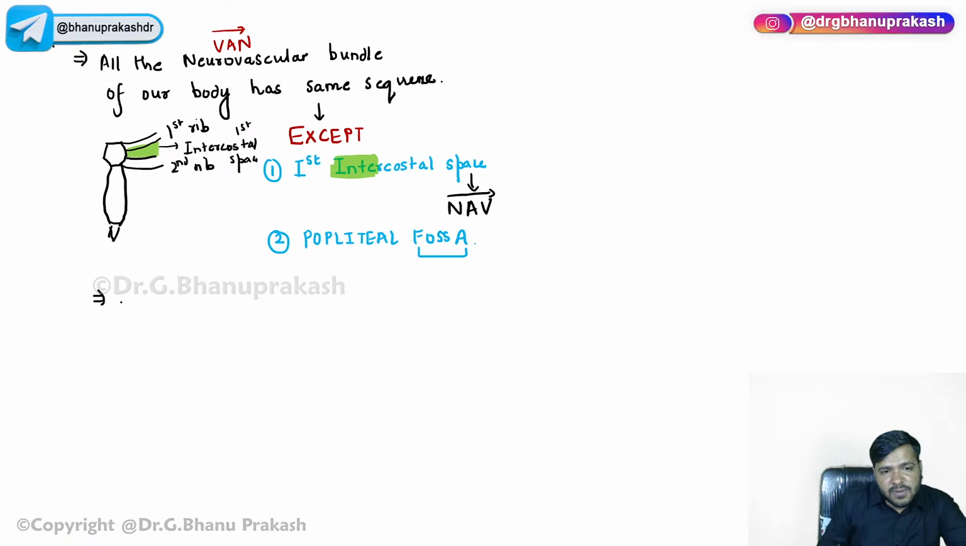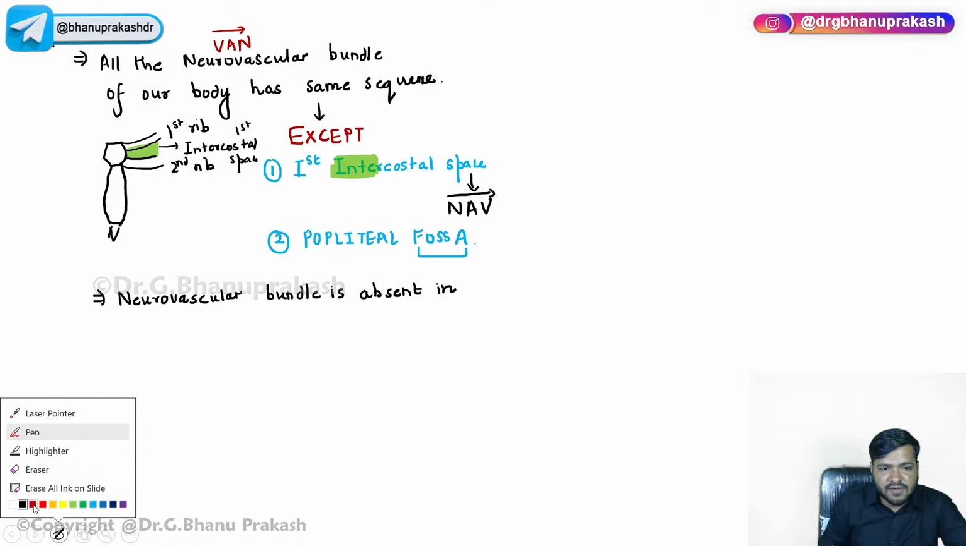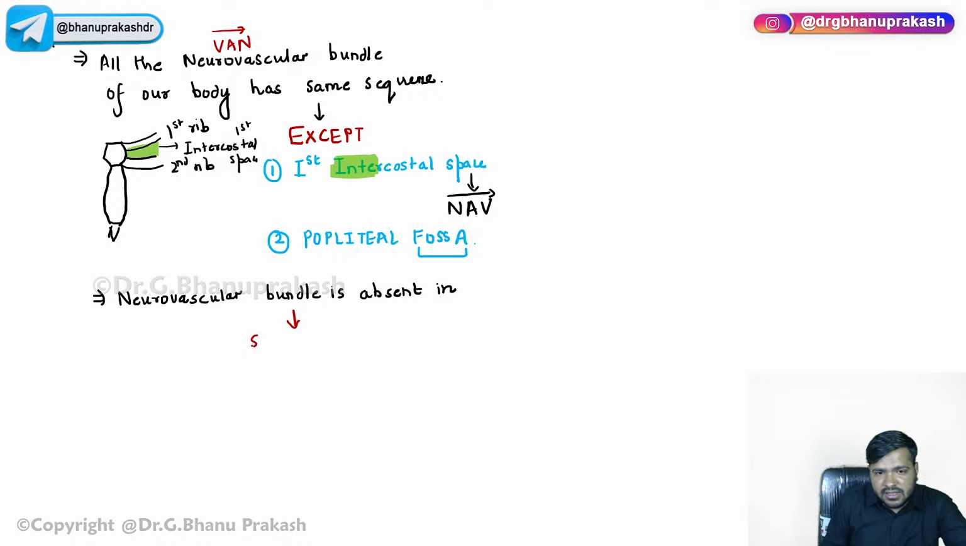The neurovascular bundle. It is absent in, very, very important, you guys have to know. It is absent in the superficial posterior compartment of the leg. Superficial posterior compartment of leg.